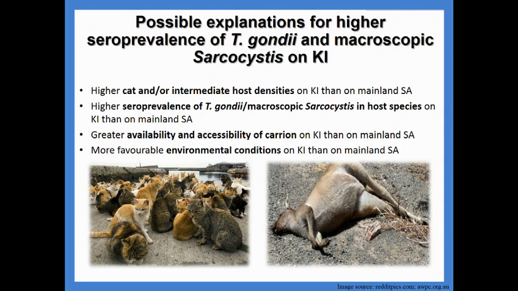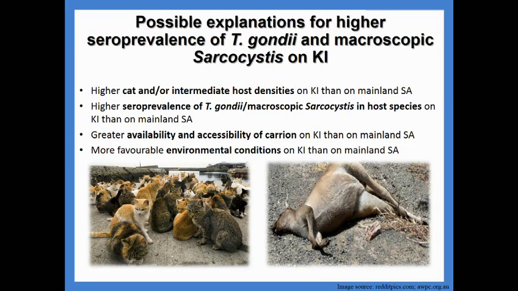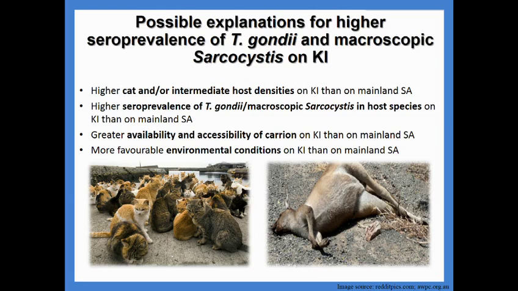So why might this be? What are possible explanations? The first is high cat and/or intermediate host densities on the island when compared to the mainland. High seroprevalence of these parasites and host species on the island when compared to the mainland. A greater availability and accessibility of carrion on the island when compared to the mainland, and/or more favourable environmental conditions on the island when compared to the mainland.